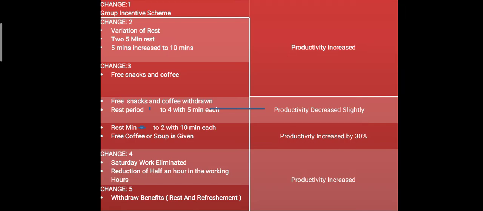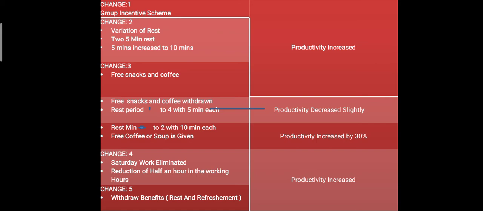In this experiment, changes were made in 5 phases. In the first phase, a group incentive scheme was provided to all 6 female employees, and we can see an increase in productivity. In the second change, the rest periods were varied. Two 5-minute rests were given, one in the morning and the other in the evening.